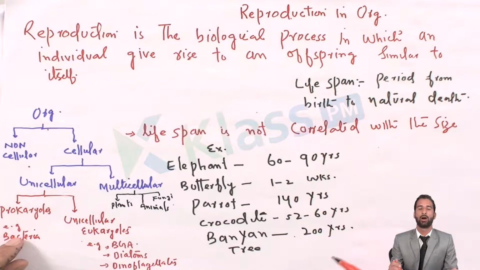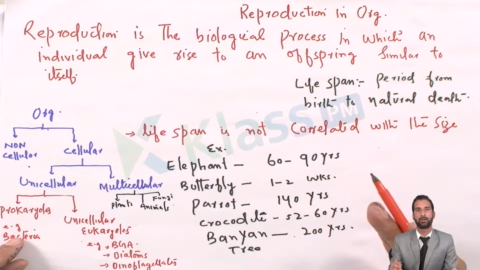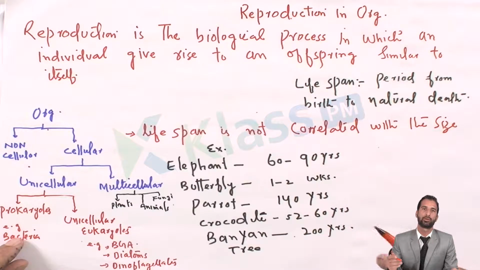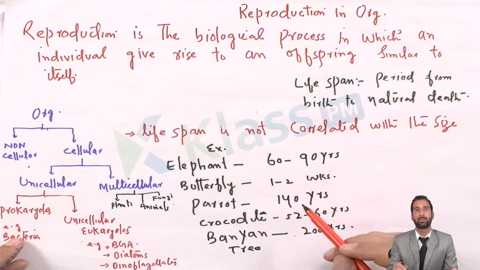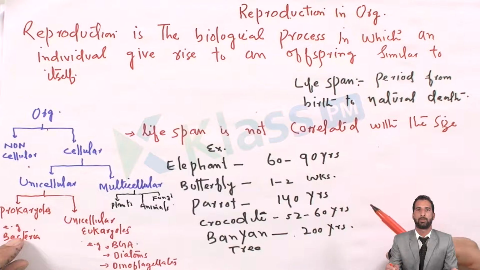So first of all, what is reproduction? Reproduction is a biological process in which a parent gives rise to offspring, and those offspring may be similar as well as identical, or only similar to them but not identical. It depends upon the type of reproduction you are talking about. In asexual reproduction, the offspring are similar as well as identical to their parents.